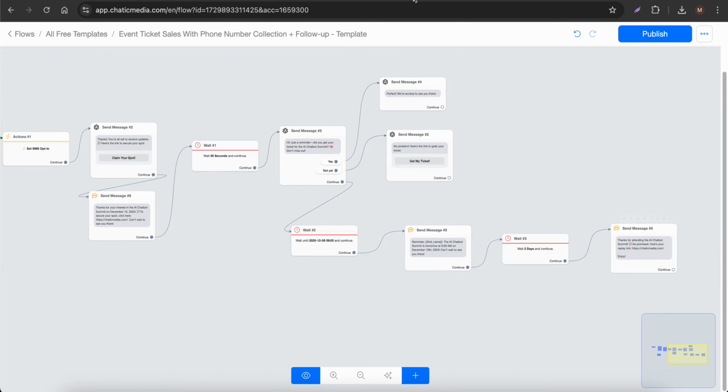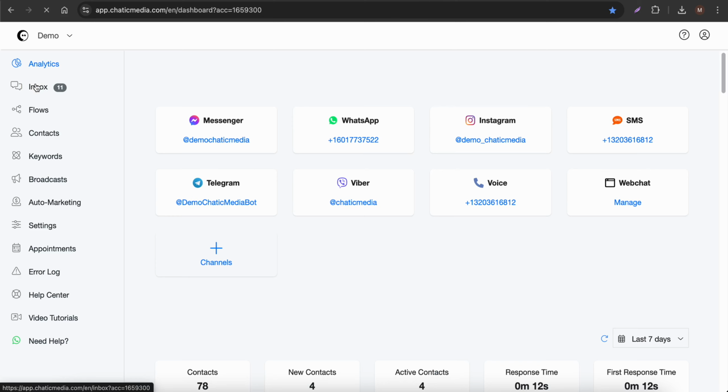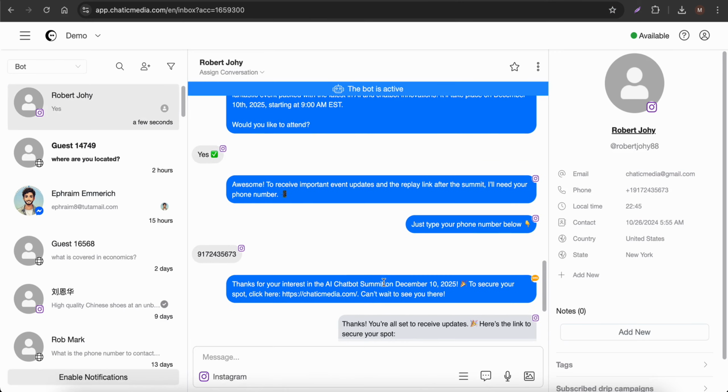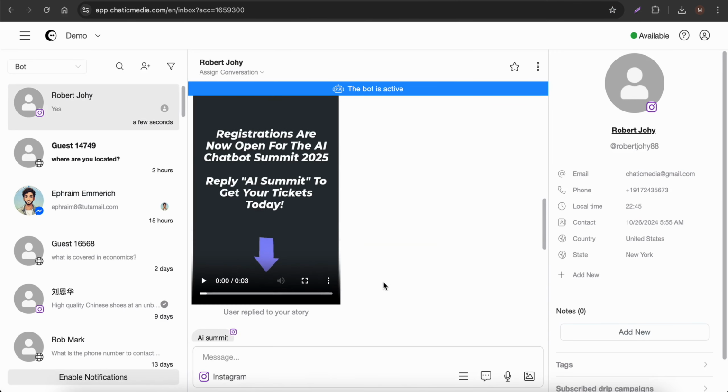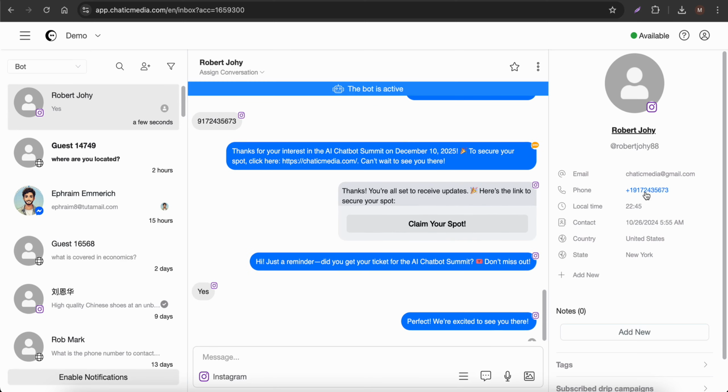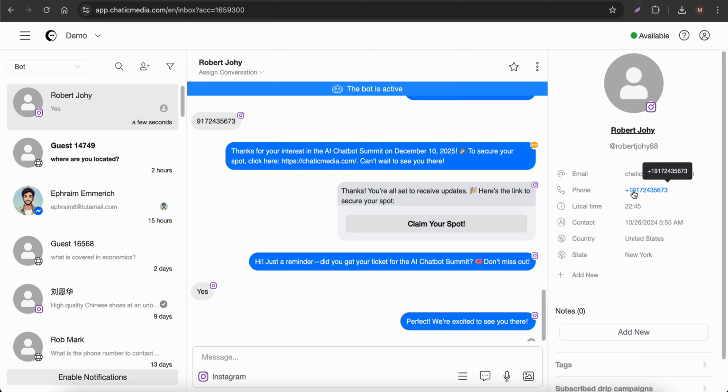So you can even track all the conversations that happened on Instagram through this omnichannel inbox as well. Let me open this one. Here, this is the person, they replied to your stories right here, and you can find all the conversation including the phone number they shared as well. Since they provided the phone number, you can actually subscribe them to any sort of SMS marketing campaigns as well. So there are tons of possibilities over here.